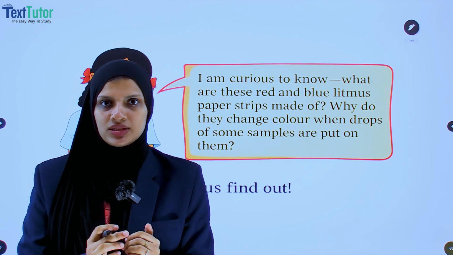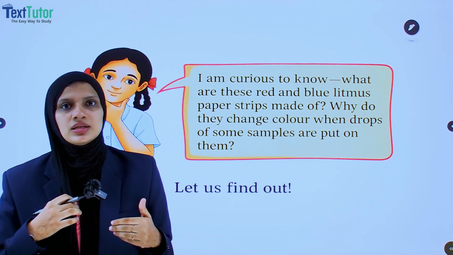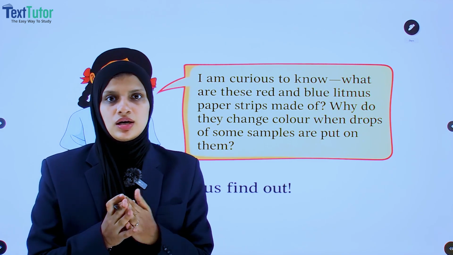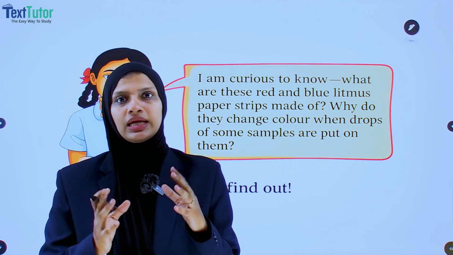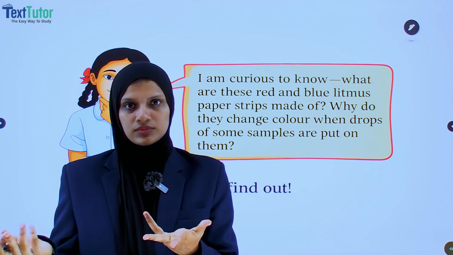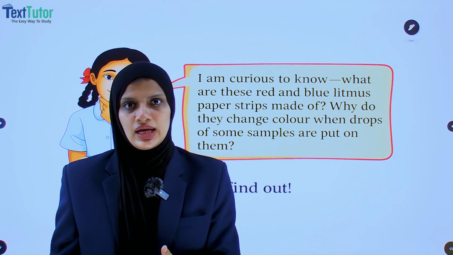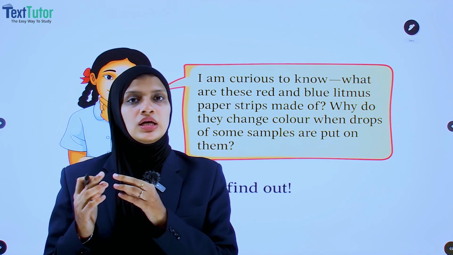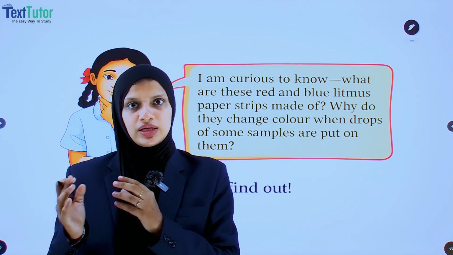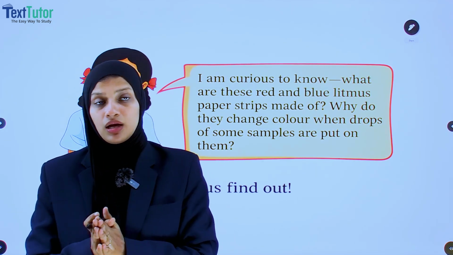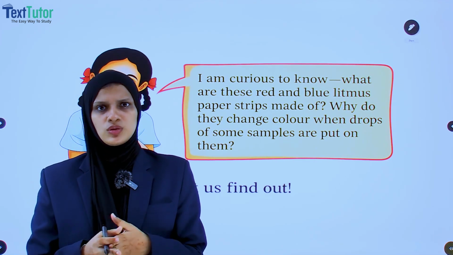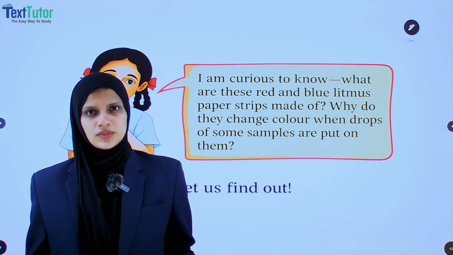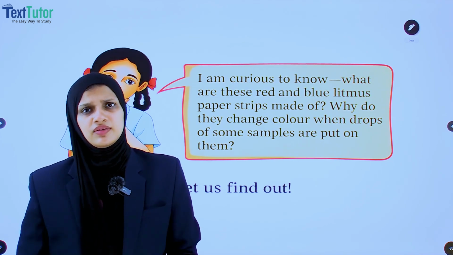So what we have discussed today: we entered into the chapter with an introduction, like February 28 being Science Day. At the science fair that was organized, Keerthi and her sibling got a plain white paper, and they were surprised to know why a plain paper was being given to them.